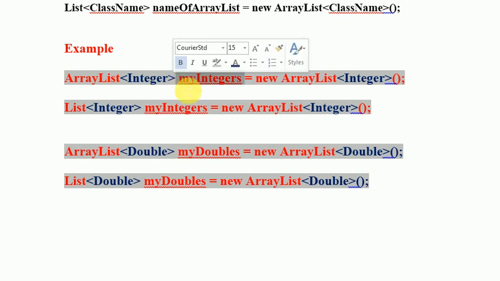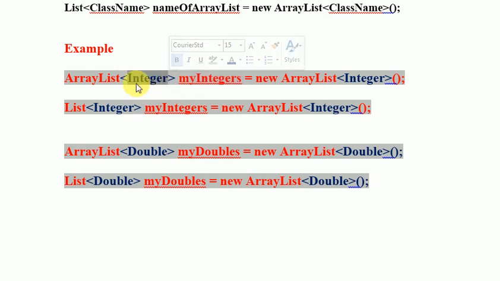Here in the angle brackets we have written Integer with capital I. First of all, ArrayList, the keyword, then the class name Integer, then the name myIntegers, is equal to new, which is basically a keyword, then ArrayList, again the keyword, and Integer, the class name, and the opening and closing of round brackets. So this is the way you can declare one ArrayList.